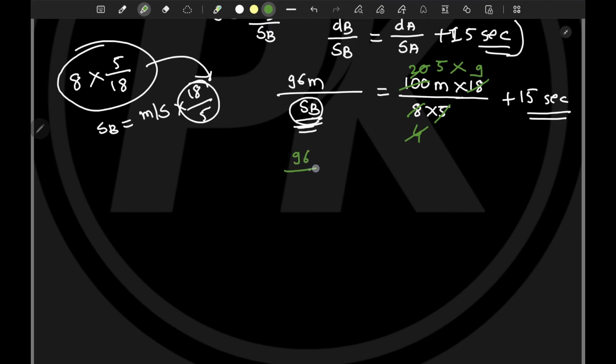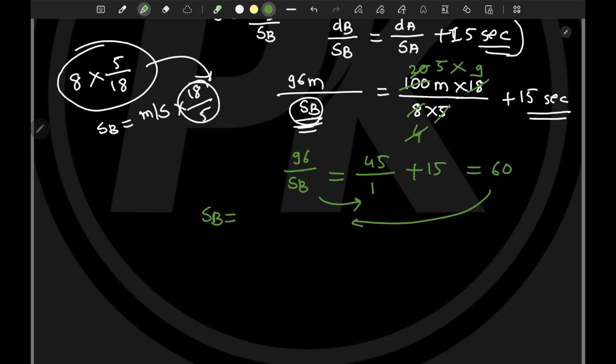And hence 96 divided by SB is equal to 45. Okay, divided by, there is nothing, right? That means 1 plus 15 second. Now 45 plus 15 is how much? It is 60, and hence SB is equal to, okay, now SB is going that side and 60 is coming to this side, so that will be equal to 96 divided by 60.